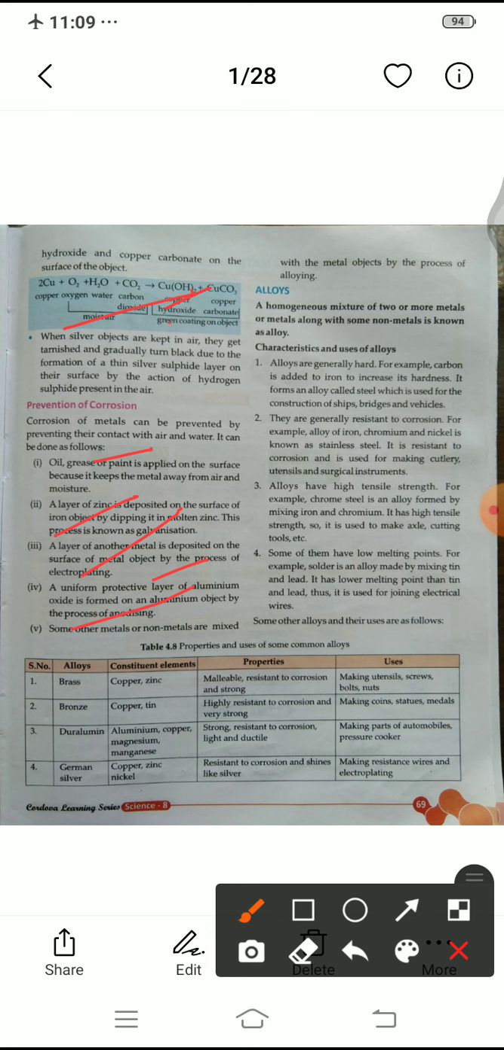Oil, grease or paint is applied on the surface because it keeps the metal away from air and moisture. We generally use grease in our bicycles, cars, and our home gate also. This oil and grease protect the metals. Our bicycle handles sometimes make a noise, and when you use oil and grease, it stops the noise.